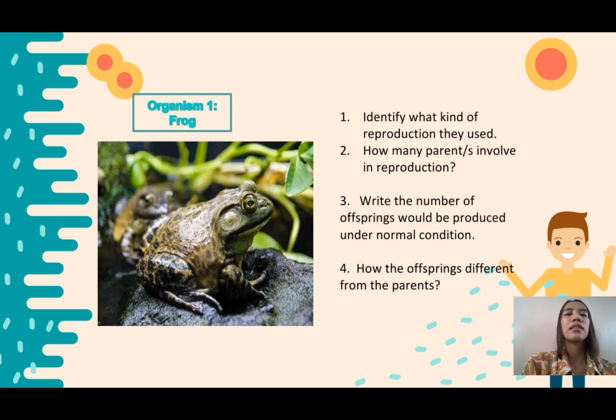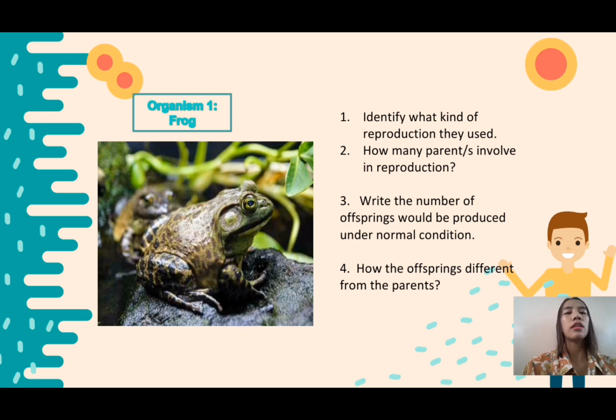Okay, yes, Gomez. Very good. The frog requires two parents. They have a female frog and a male frog. How do they reproduce? Anyone, class? Yes, very good. During mating time, the female lays eggs in the water, and the male frog sheds the sperm cells in the same area.